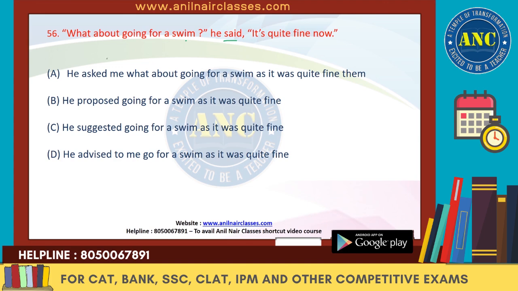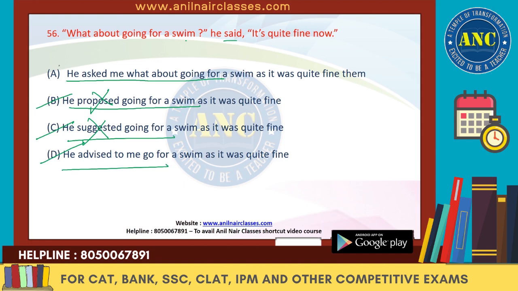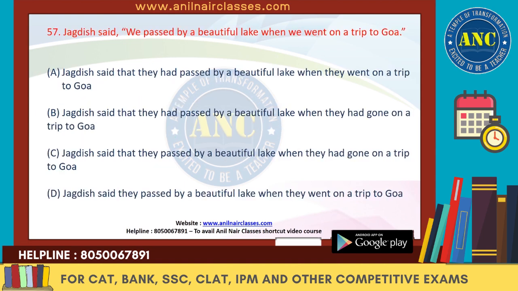So the first one says he is asking a question. So he asked me, what about going for a swim? So he proposed for going for a swim. No, he is not proposing. It is the wrong reporting verb. He suggested going for a swim. This is also the wrong reporting verb. He advised me. He is not advising. He is asking. So D is also wrong. And with the help of the reporting verb itself, we got to know A is the right answer.